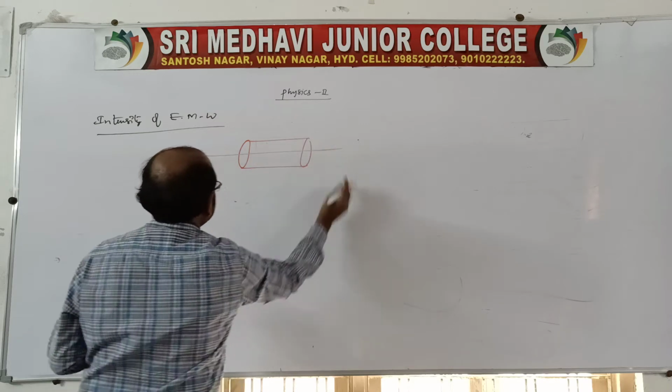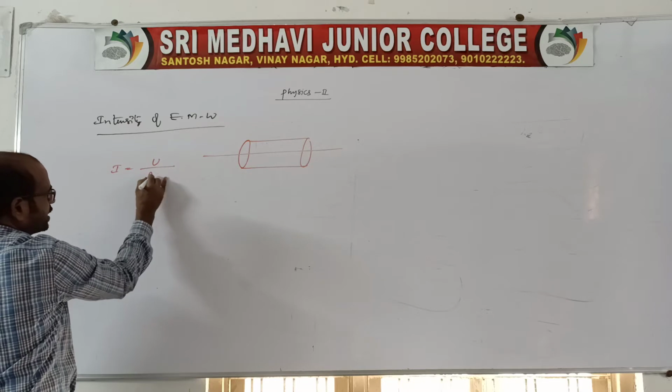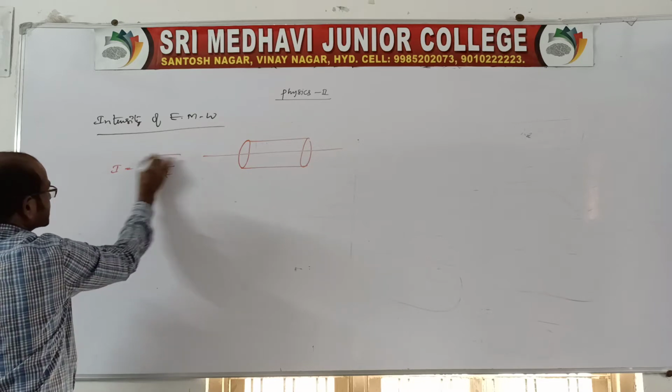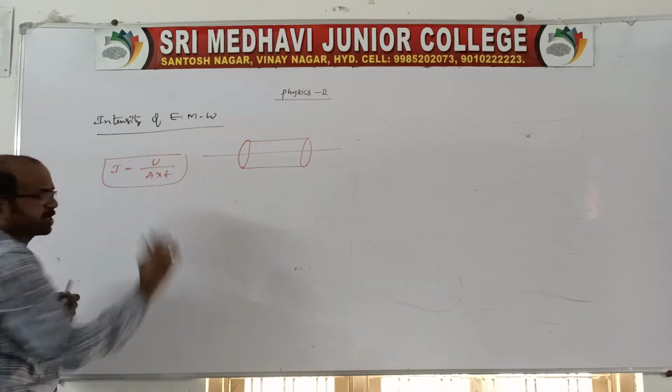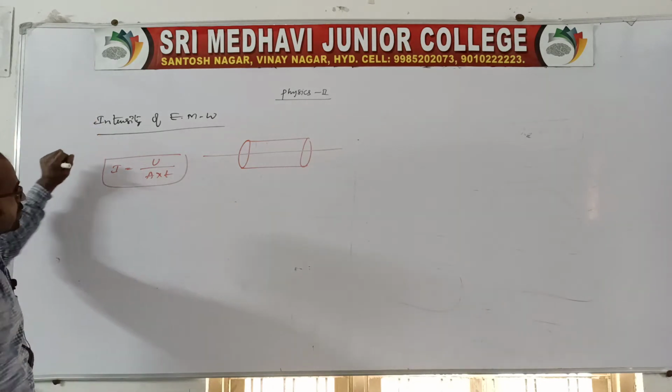Then the intensity is nothing but energy per unit area per unit time, which we can call the intensity of the electromagnetic wave.